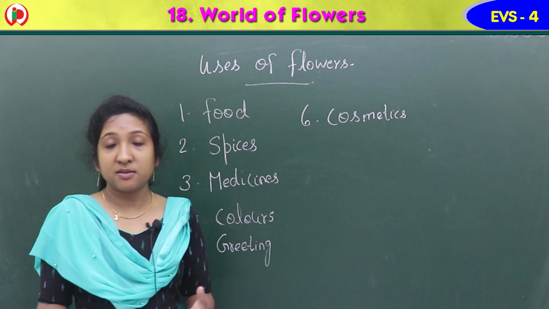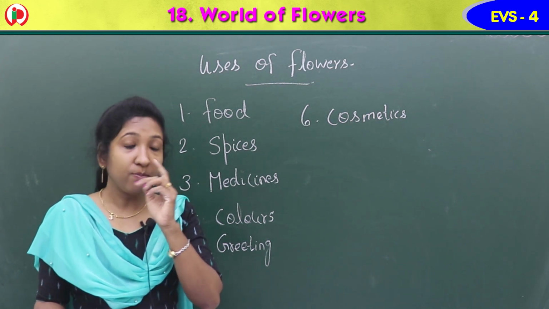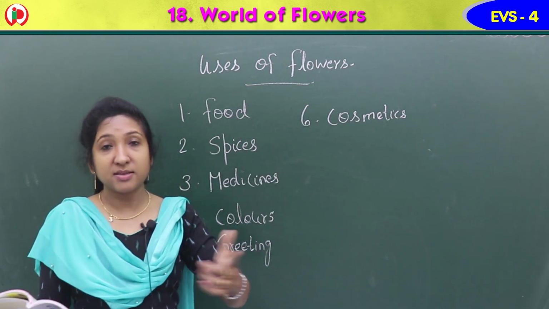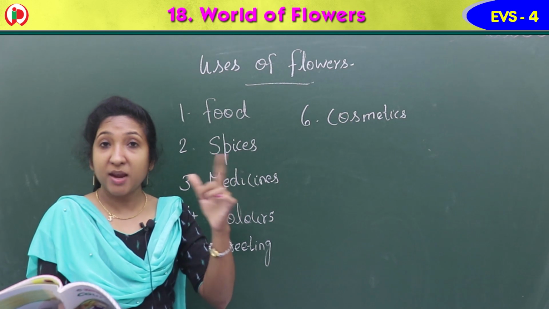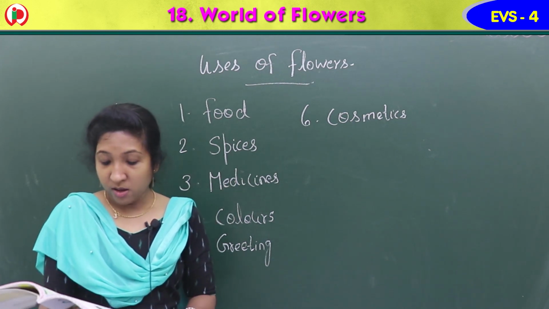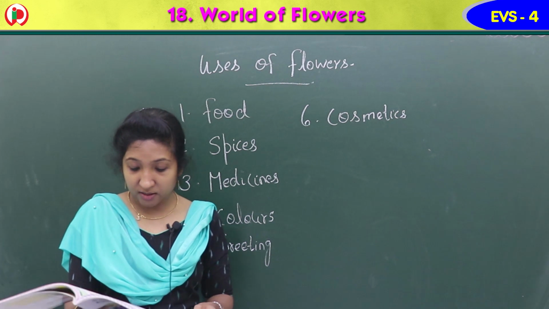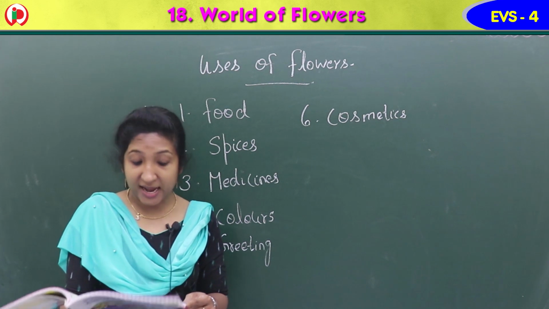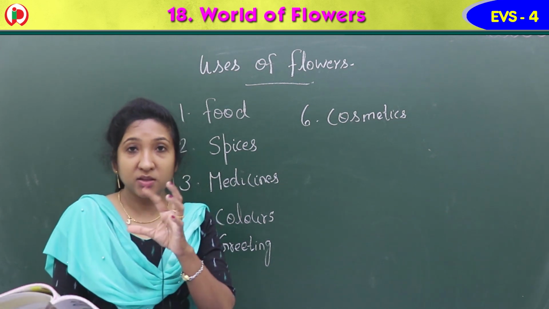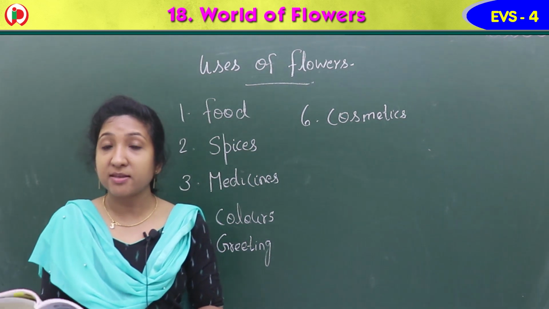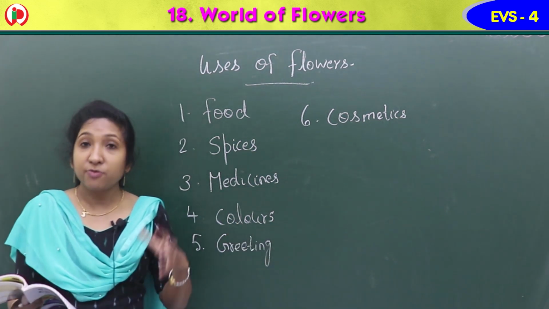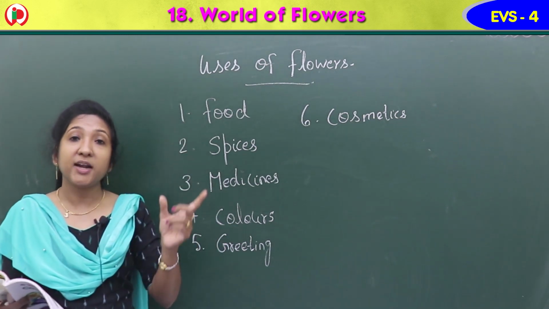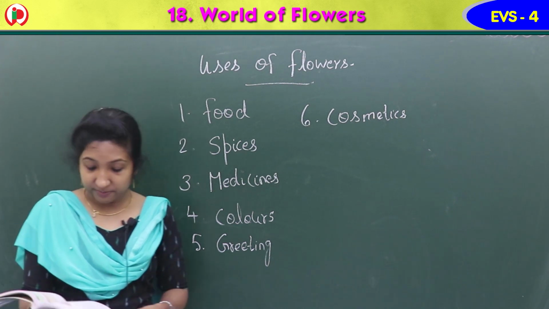When someone dies, you can see flowers kept in a circular shape on the body, isn't it? We say wreath: flowers, and sometimes leaves, arranged in a circular shape, placed on graves in the graveyard for showing respect.